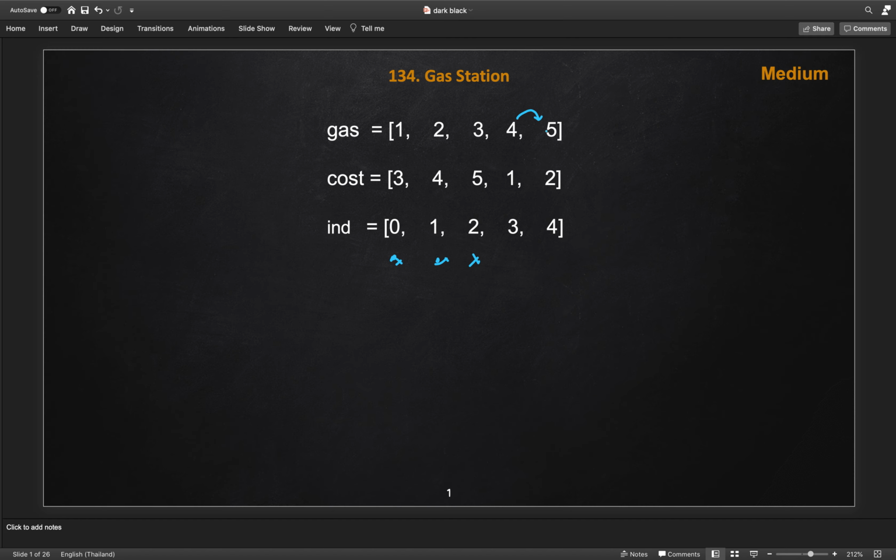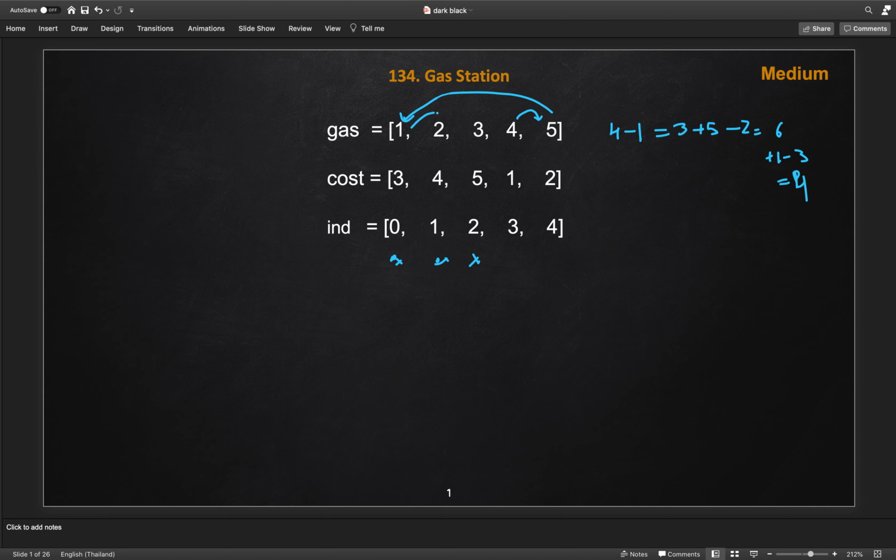So after spending cost 1, this will be 4 minus 1. I will be left with 3. The fuel left in our tank is 3. Then from here we will get 5 extra, so plus 5, and then we have to consume 2, so minus 2. This way we can reach the first stop. And now our tank has fuel 5 plus 3 minus 2, which is 6. Now we get 1 again, plus 1, and we have to spend 3. So this will become 8, not 8, sorry, minus 2, which will be 4.